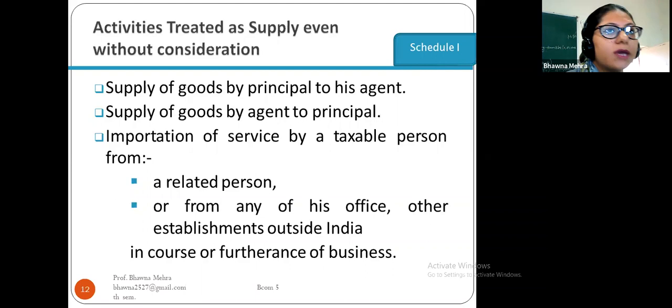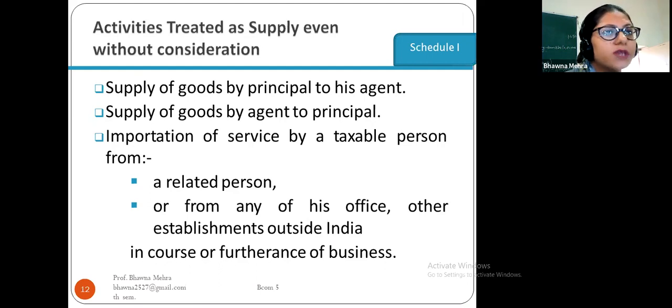Supply of goods by principal to his agent and the supply of goods by agent to his principal. When the principal supplies goods to his agent, or the agent supplies goods to his principal, these are also included in the supply of goods under the GST Act.